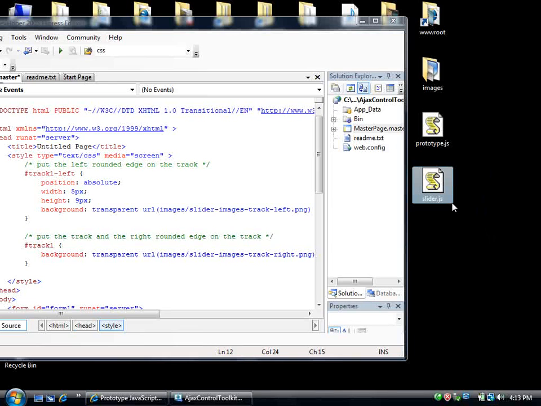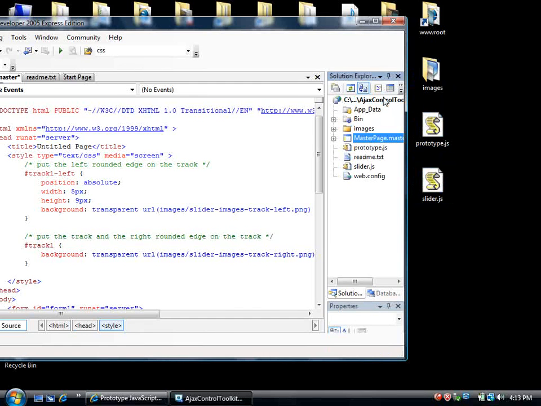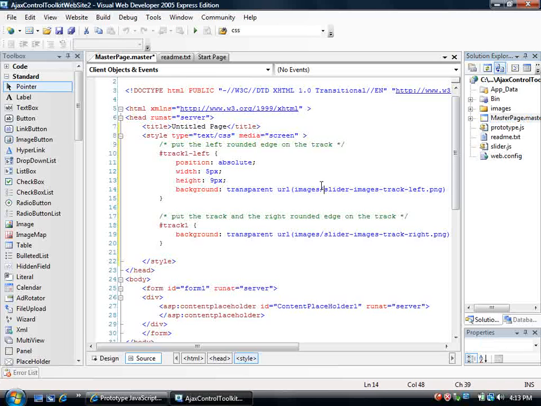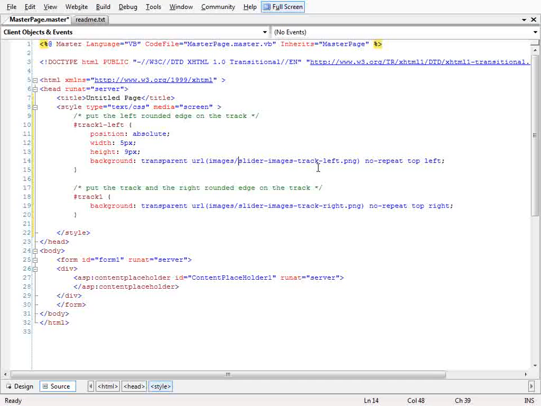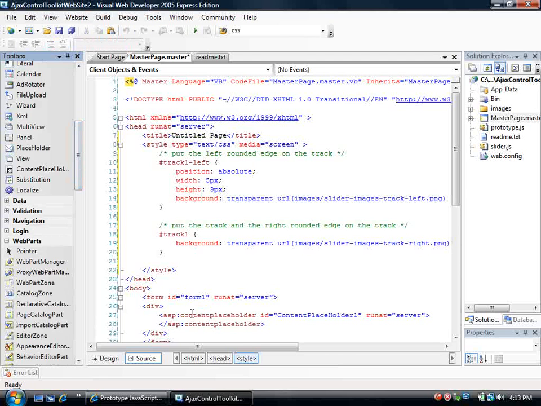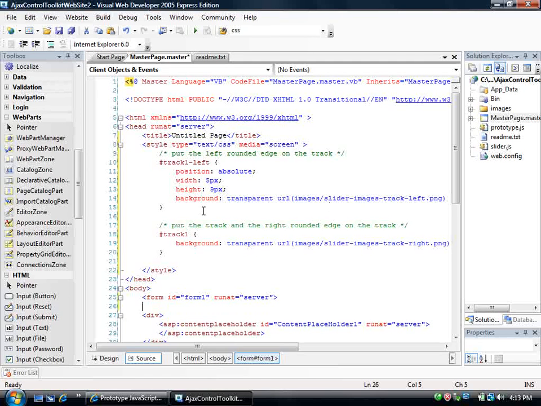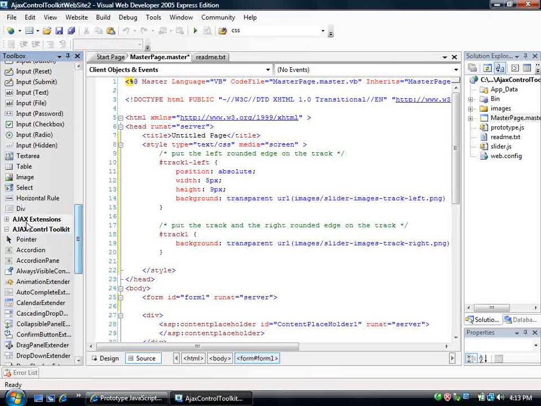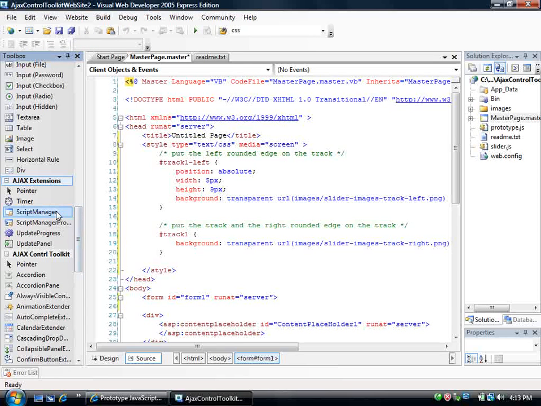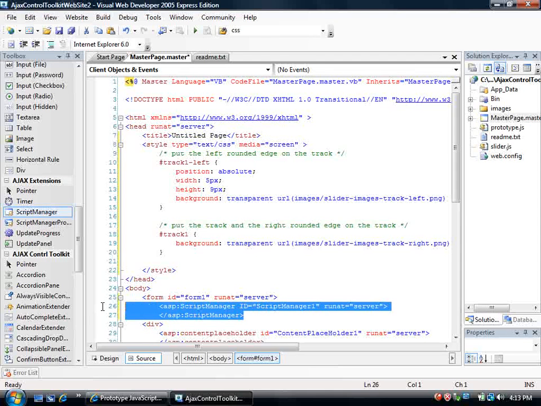I'm going to specifically use the slider control, and to use the slider control I'm going to need a couple of images. So I'm going to grab those files and drop them into my solution here. And then here in my master page, I'm going to add a script manager instance. So I'm going to include the script manager on my page, and I'll do that by going down to the Ajax Extensions tab in my Visual Studio Toolbox and grabbing a Script Manager instance, and dropping it inside the base form control on my master page.